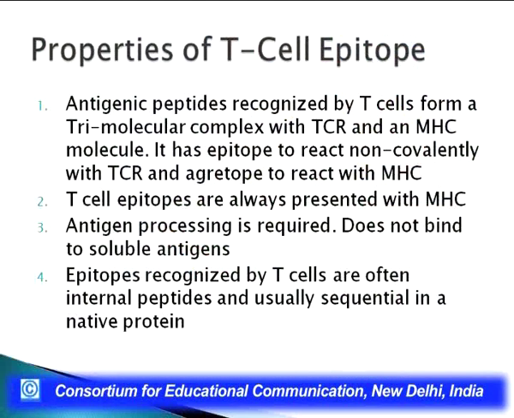So the first property is that the antigenic peptides recognized by T cells form a trimolecular complex with the T cell receptor and an MHC molecule. That means it has an epitope to react non-covalently with the T cell receptor and an agretope to react with an MHC molecule.